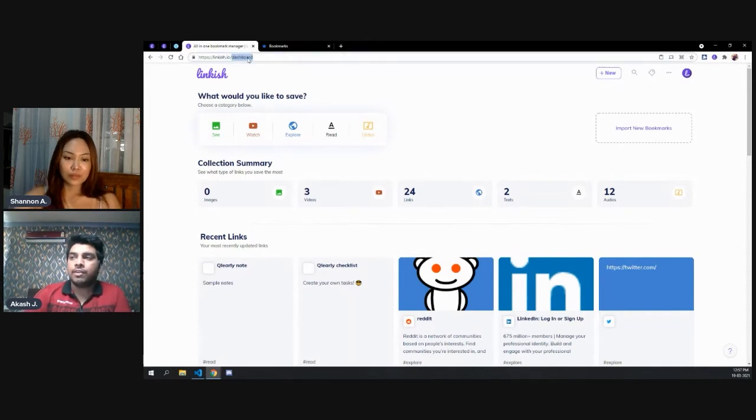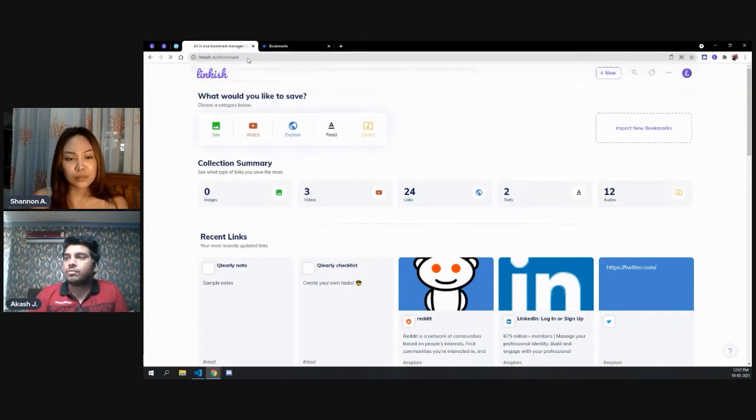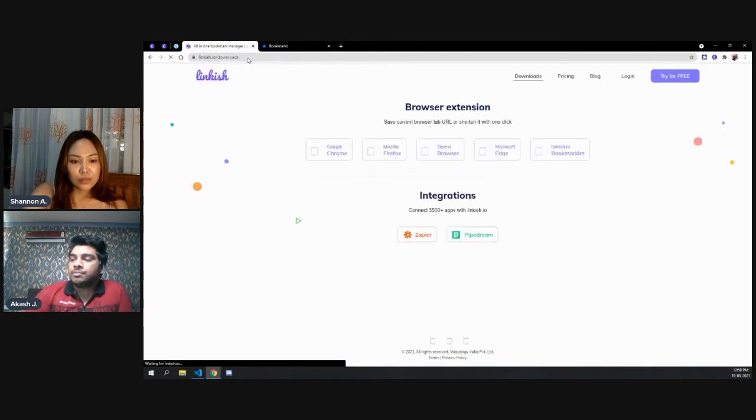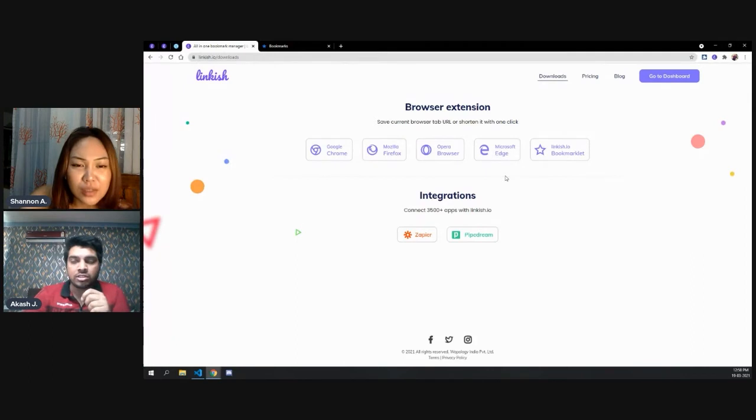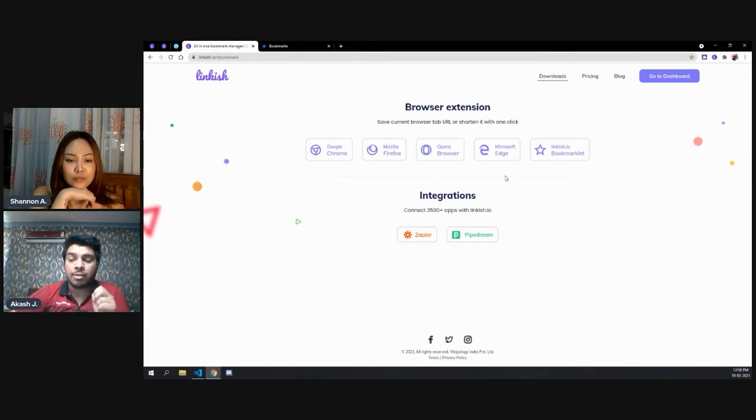Right now we have a Google Chrome extension, a Firefox extension, an Opera extension, and a Microsoft Edge extension. We are working on the Safari extension. Like I mentioned in my last webinar, there is a small issue with the highlights feature in the Safari extension, but everything else is working. We will try to launch the Safari extension in the next 2 weeks maybe.